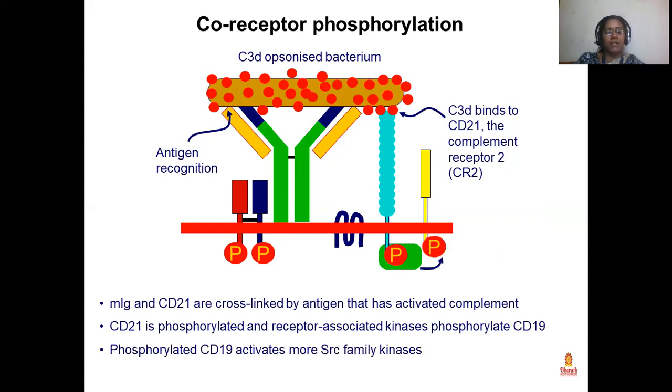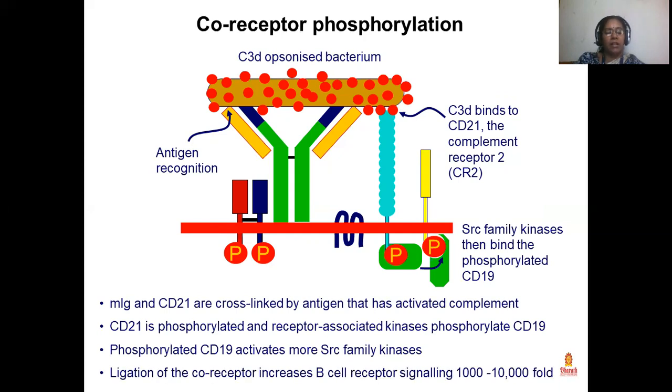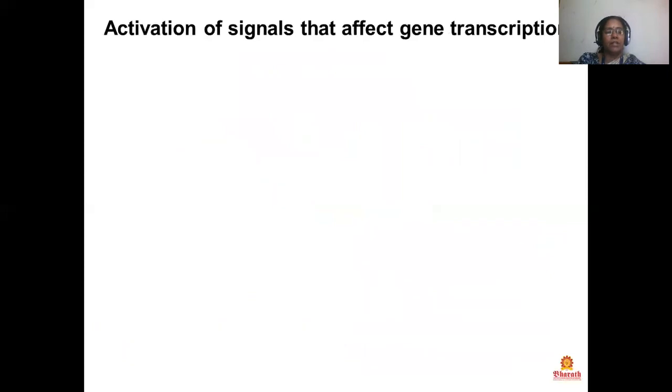The phosphorylated CD19 activates more SRC family kinases. The SRC family kinases then bind to phosphorylated CD19. The ligation of the co-receptor increases B cell receptor signaling 1000 to 10,000 fold. This leads to the activation of signals that affect gene transcription.